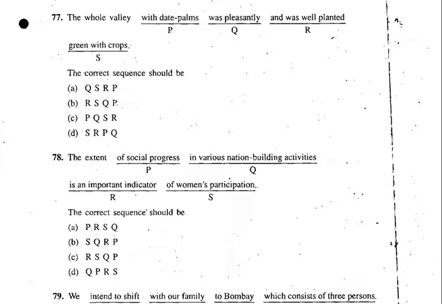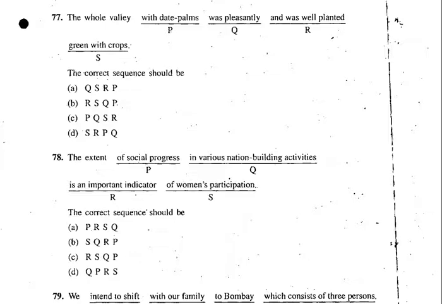Shall we go to the next? The extent. Now, the extent of social progress, it can be correct, it can start with P, but has it started with P anywhere? P, yes, E has started with P. The extent of social progress is an important indicator.